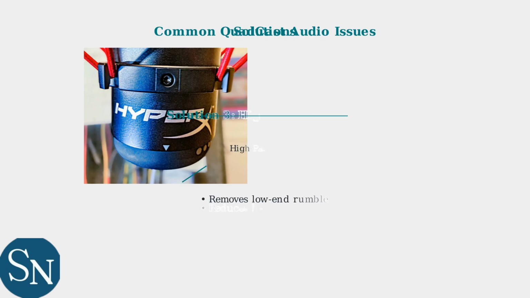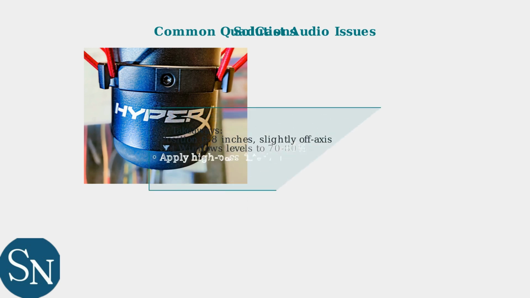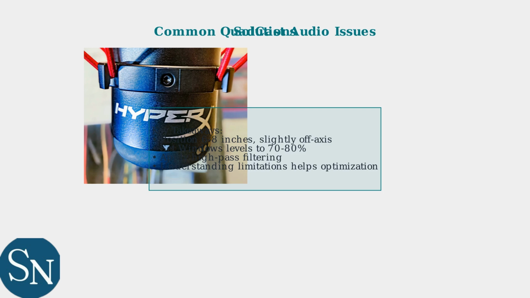Finally, apply a basic high-pass filter to reduce low-end rumble and handling noise. This simple adjustment can dramatically improve the clarity of your recordings by removing unwanted low-frequency content. By addressing these common issues with proper positioning, gain staging, and basic filtering, you can significantly improve your QuadCast's audio quality. These fundamental adjustments form the foundation for professional-sounding recordings.